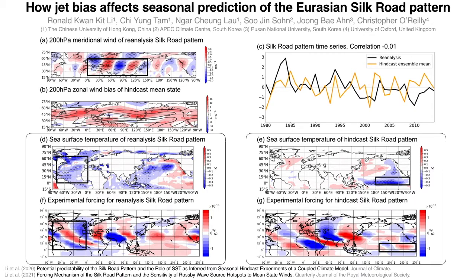So, it is important to reduce jet bias for better Silk Road pattern prediction.